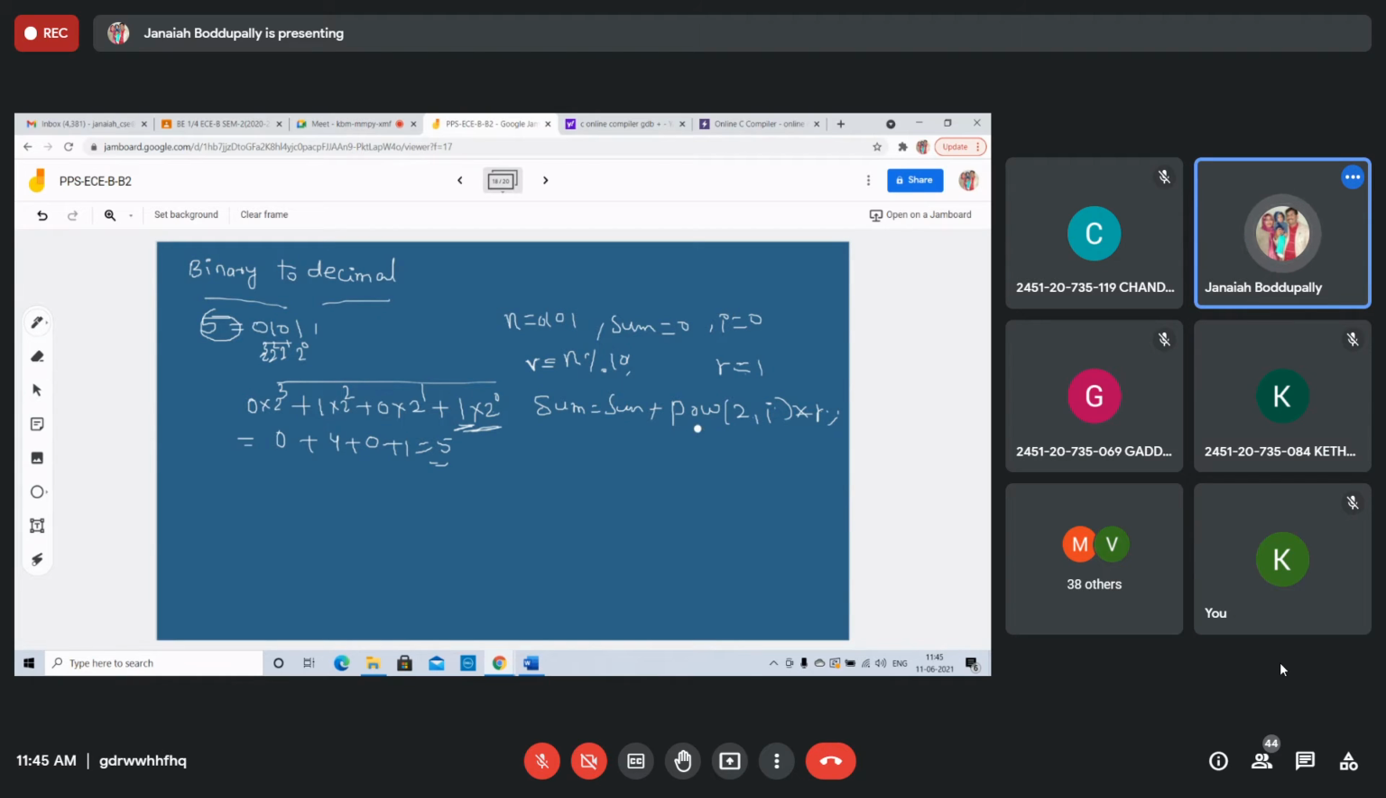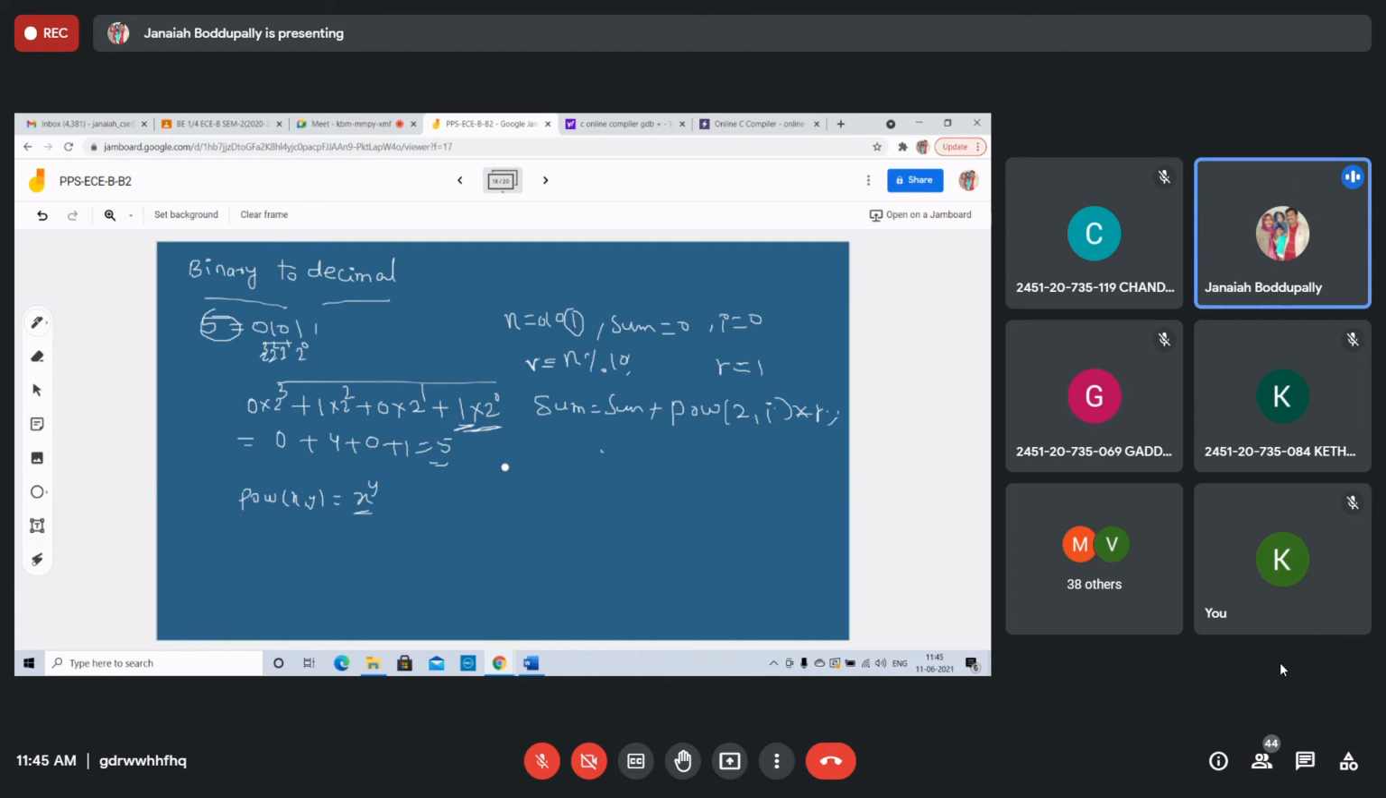The meaning of power of x comma y is to find the value of x power y. That's it. 2 power 0, because I equals 0. First iteration: sum is 0 plus power of 2 power 0, that is 1 into R. The R value is 1 in the first iteration because we got this 1.